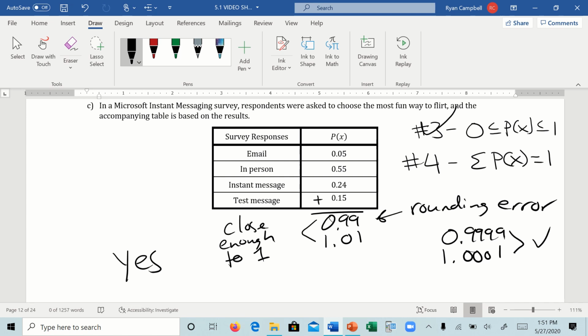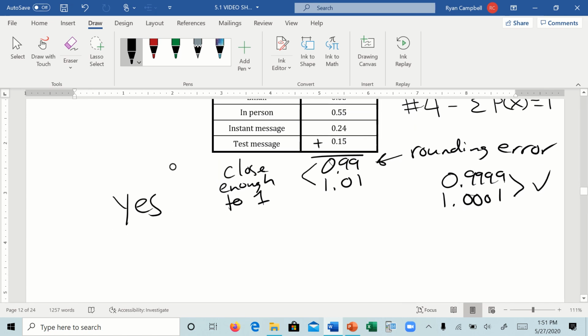That's close enough. Anything more than that would not be. If you had 0.98 with 2 decimals, that is not close enough to 1. If you had 1.0002, that is not close enough to 1. It has to be only one of the smallest decimal points away. Cool.